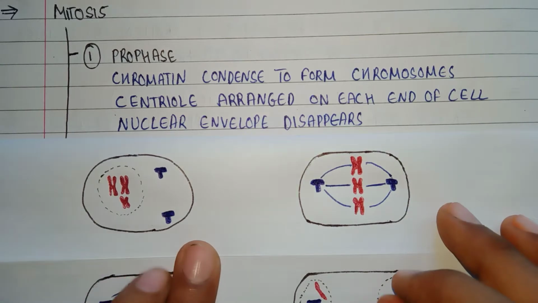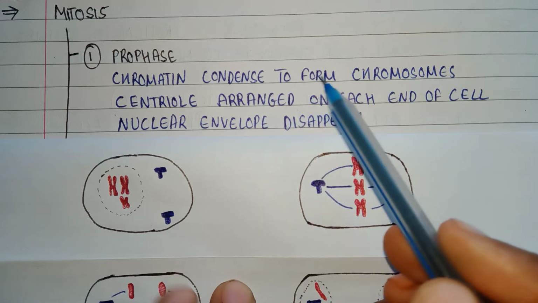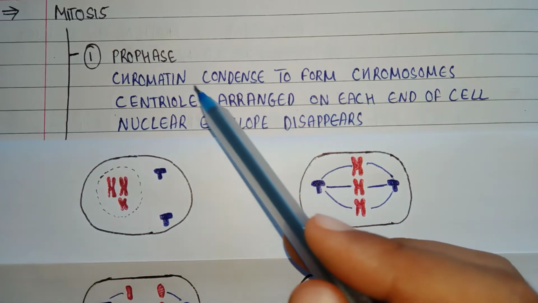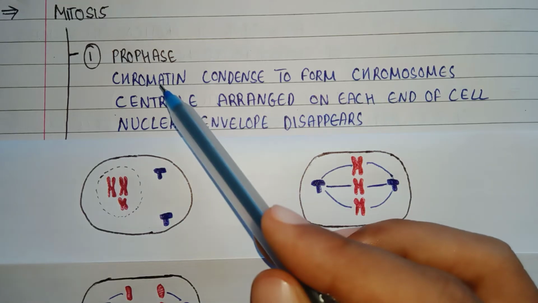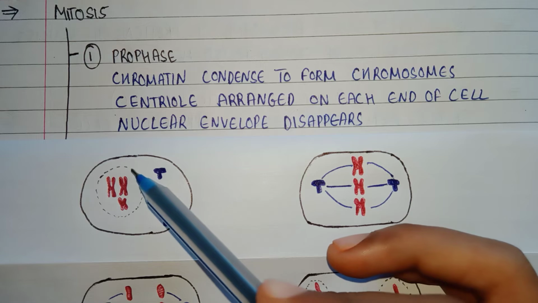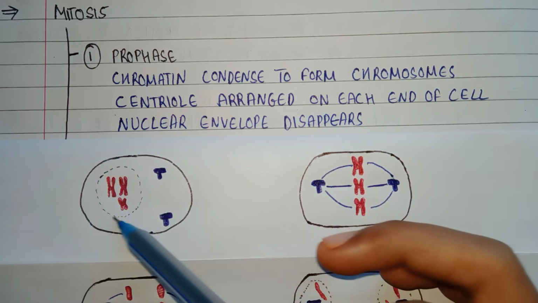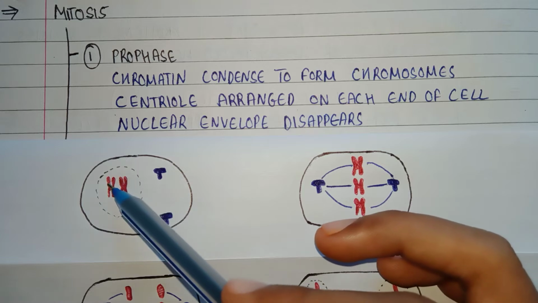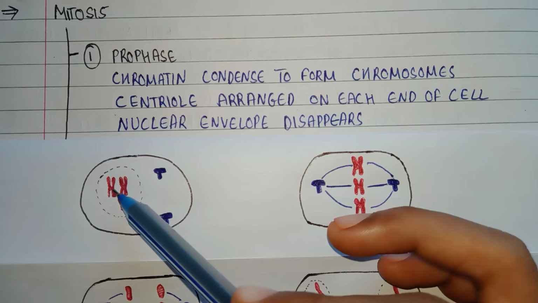As you can see, in prophase, chromatin condenses to form chromosomes. Chromatin are the thread-like structures that are present in the nucleus of the cell. So in this diagram, this is the cell and this is the nucleus of the cell. The chromatin thread-like structures present in the nucleus condense and form chromosomes.